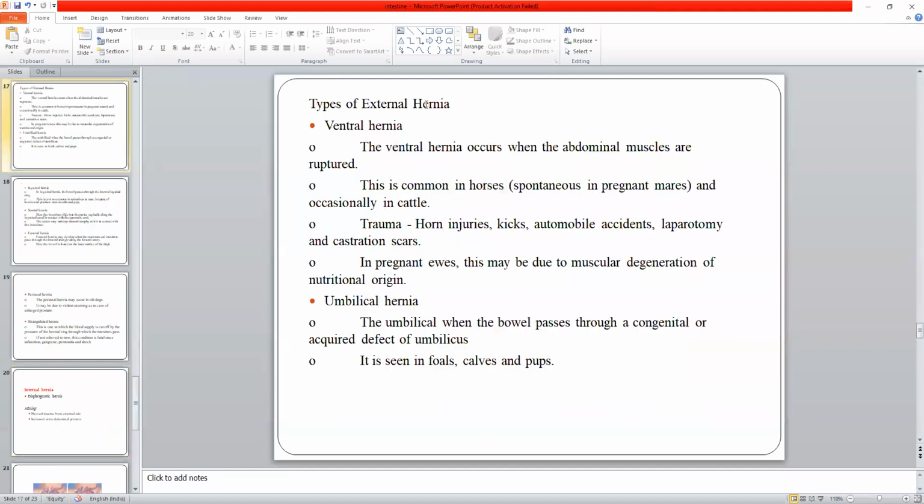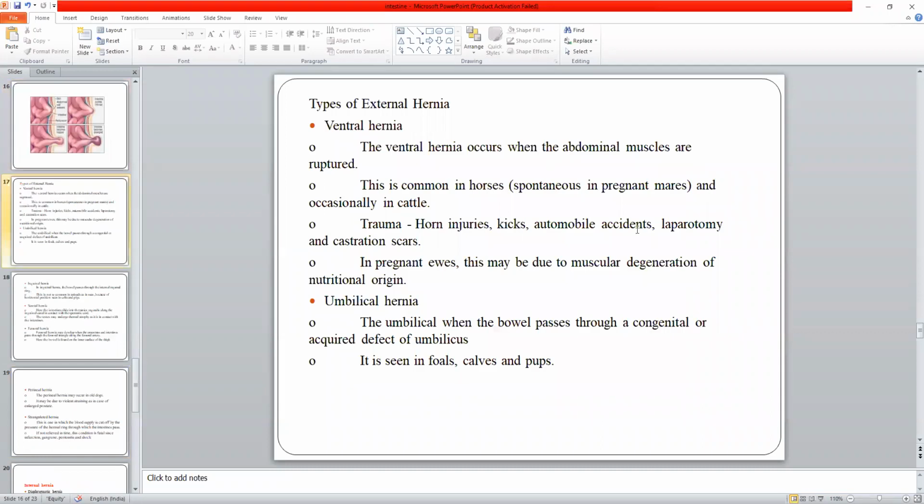So, types of external hernia: one is the ventral hernia. This diagram is of a ventral hernia. In a ventral hernia, when the abdominal muscles get weakened or ruptured, part of the intestine gets trapped inside that area. This is called a ventral or abdominal hernia. Next is the umbilical hernia. Naturally, it will be seen in newborns, when the bowel passes through a congenital or acquired defect of the umbilicus. So it will be seen in a newborn.